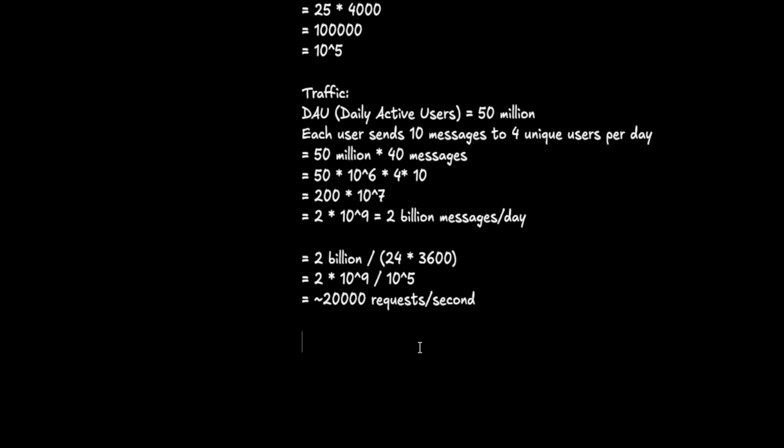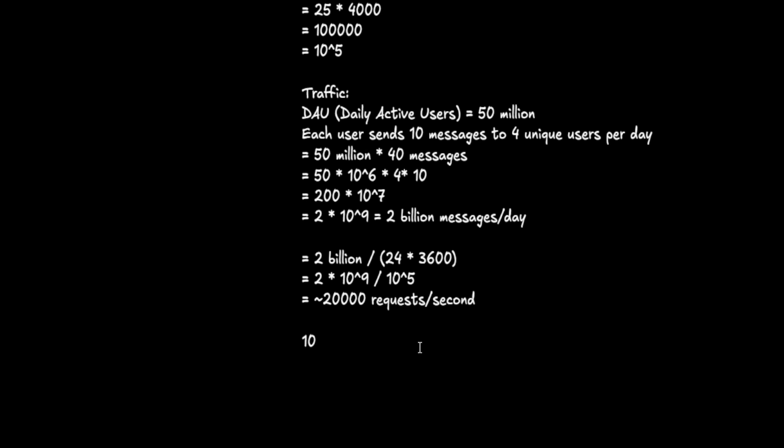Also, we are given the requirement that we'll support videos, images, and other file types here and not just text messages. So if we assume 10% of this traffic is files such as images, videos, etc., how many would be the file transfers here?